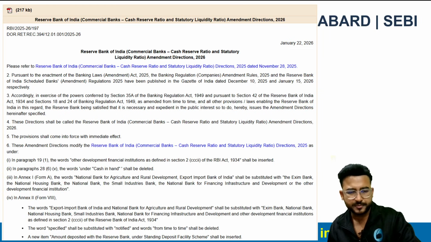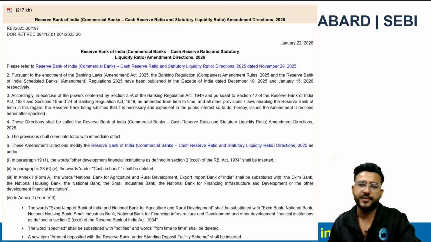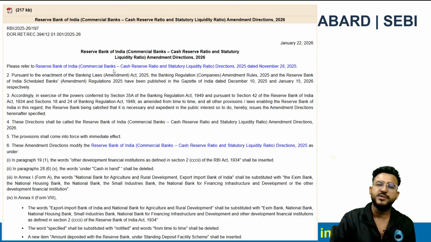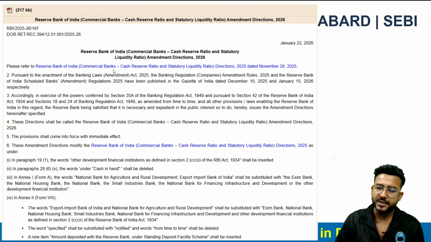Okay. So I will say merely it is a kind of a circular which is close to the reporting requirements and disclosure requirements of the Reserve Bank of India, right? So not so important for the examination perspective.